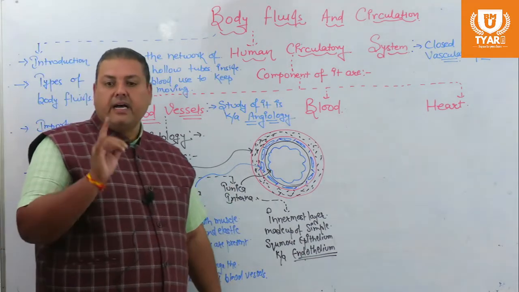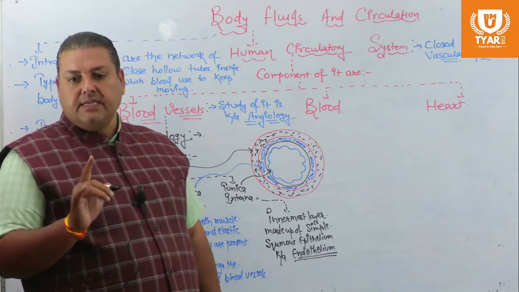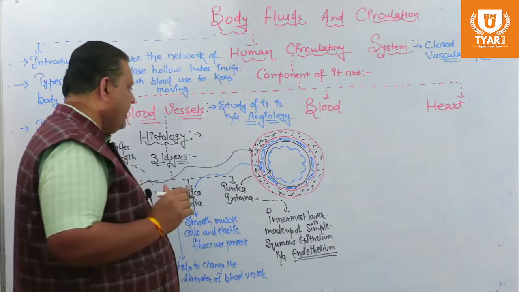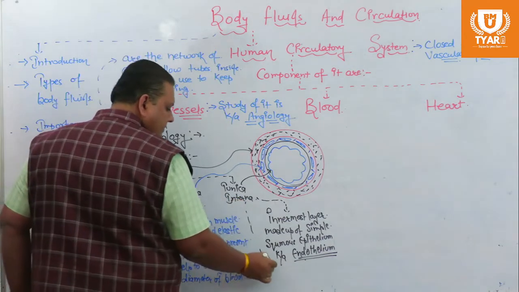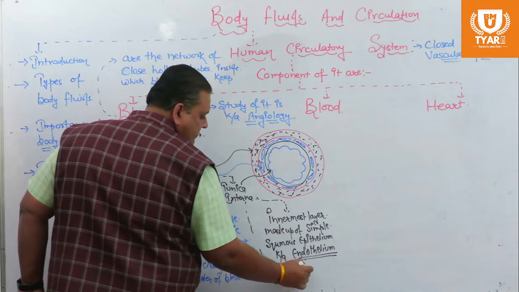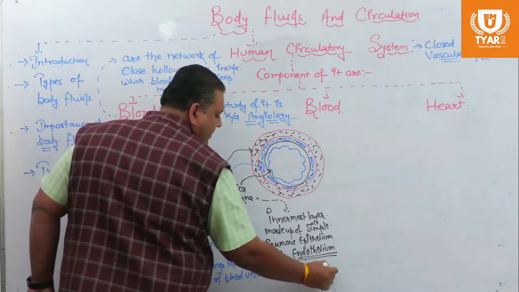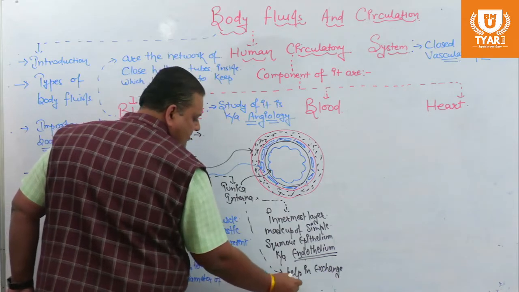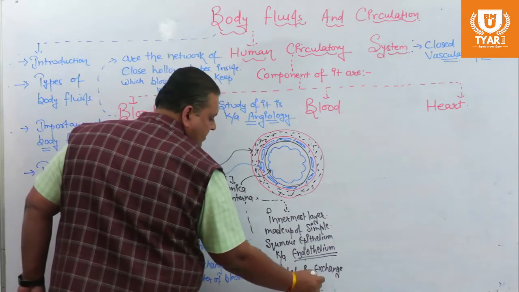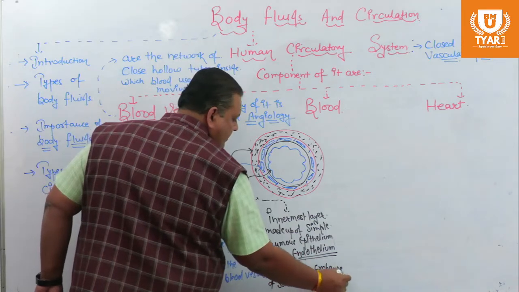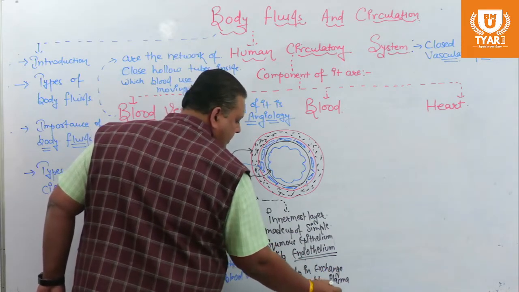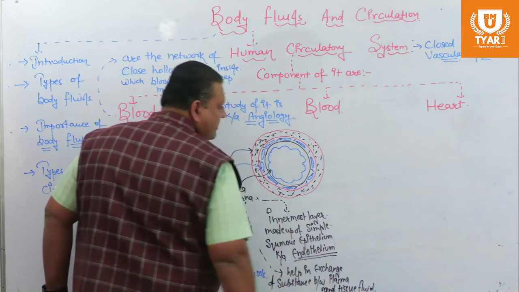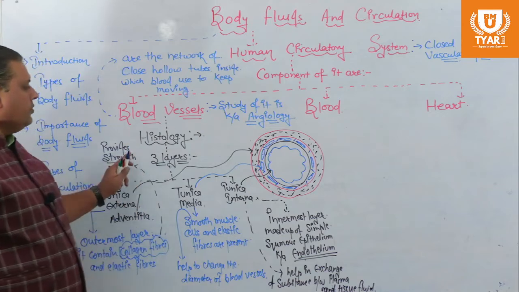It helps in the exchange of substances between the blood plasma and interstitial fluid. So this tunica interna helps in the exchange of substances between plasma and tissue fluid.